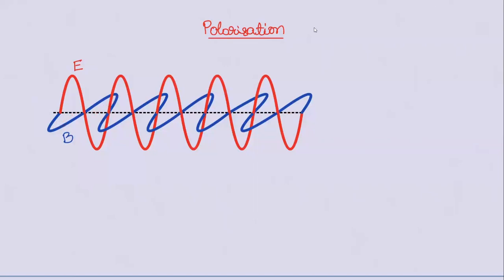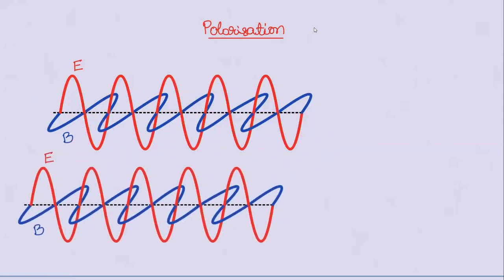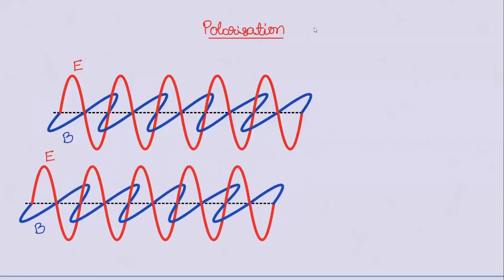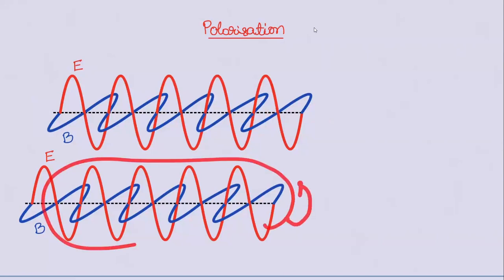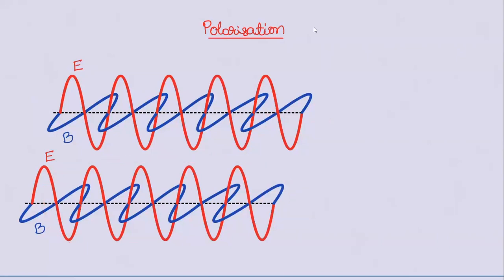In general, when we deal with light, maybe a lens or mirror, there we don't have a single light ray. There are multiple light rays. Assume one more light ray, just both are parallel to each other. But is it necessary for both the light rays electric field should vibrate in the plane of the paper? I don't know whether you can feel it or not, this entire thing may be slightly rotated, or it can be rotated in any angle.